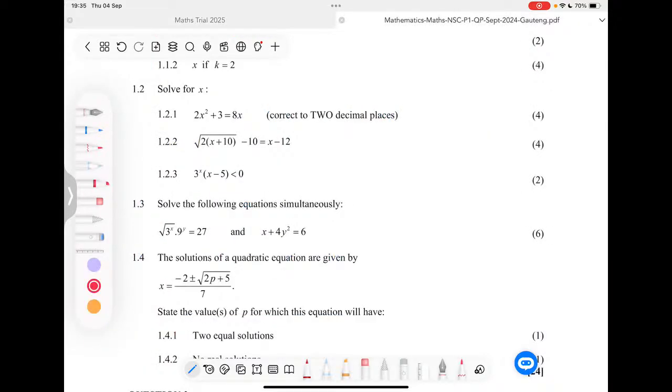Now there is one particular thing that I want to put your attention to. You would find that in your question papers, they'll always say correct to 2 decimal places. Now if you know the quadratic formula, you would know that it has that square root in it, and that's where the 2 decimal place thing will come through. So they already give you a hint here to say use the quadratic formula.